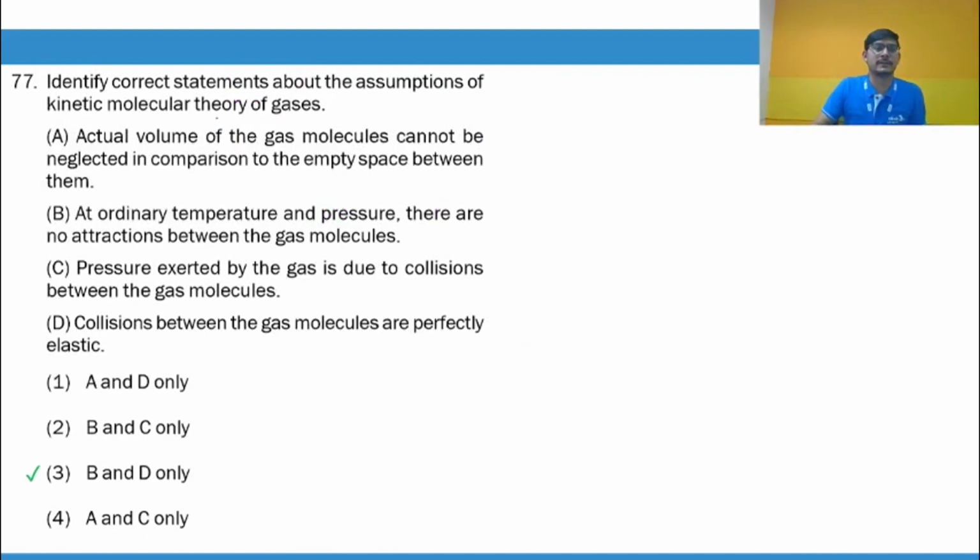You have to identify the correct statement. Okay. Actual volume of the gas cannot be neglected. No. As per KTG, actual volume is negligible. So this is not correct. At ordinary temperature and pressure, there is no attraction between the gas molecules. Yes, this is the postulate of KTG. Pressure exerted by the gas is due to the collision between gas molecules. No, it is a collision between the gas particles and the walls of the container. So this also becomes incorrect. Collisions are elastic. Yes, there is no net loss of kinetic energy. So this is correct, and that is why your correct answer becomes third.